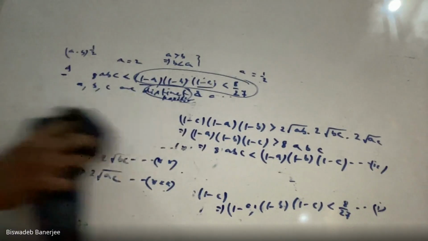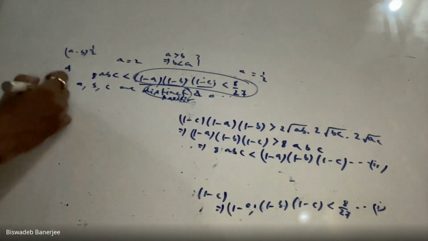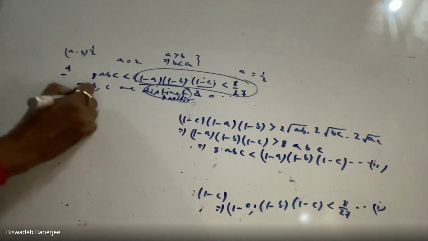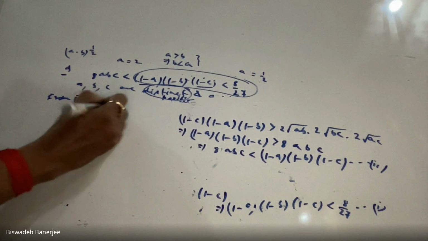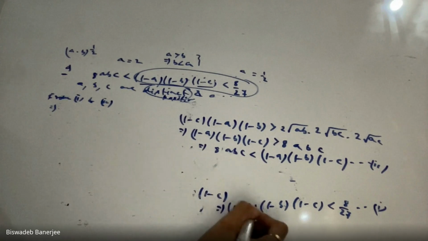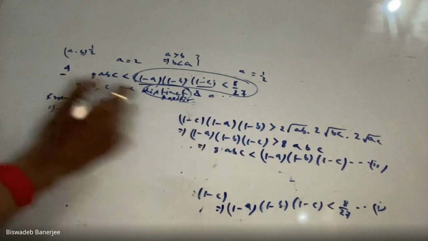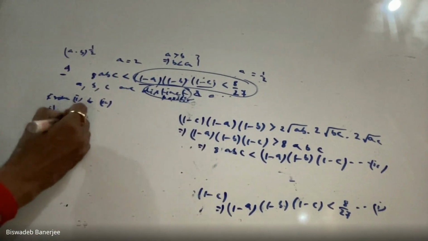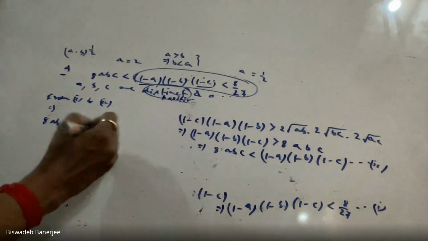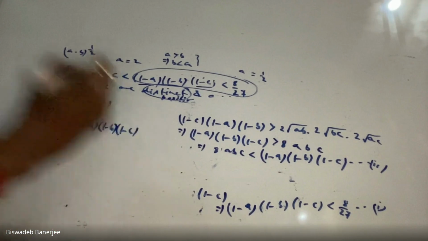Now look at equation number 1 and 2. From 1 and 2, we are getting... see that 1 gives what? Sorry, equation 2. First, we are using equation 2. Equation 2 gives what? 8ABC less than (1 minus A) into (1 minus B) into (1 minus C).